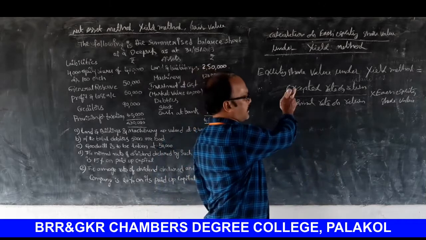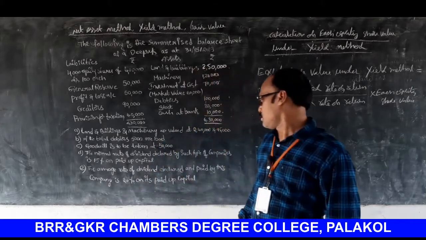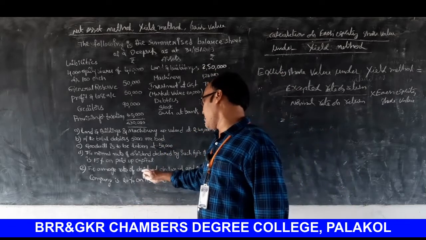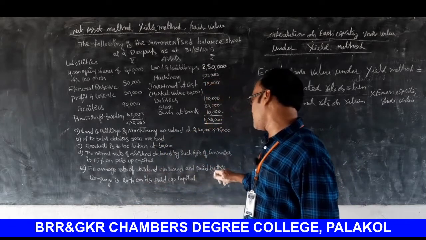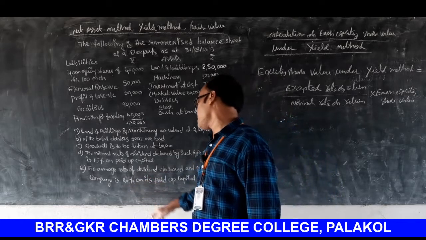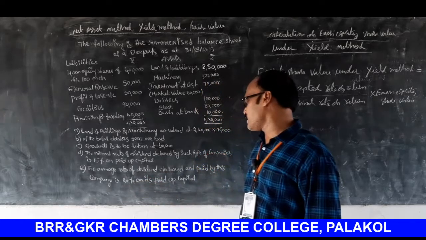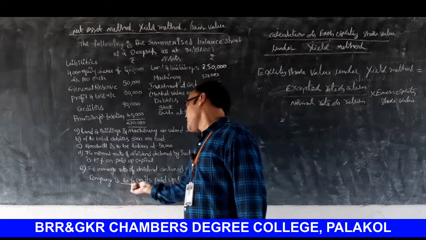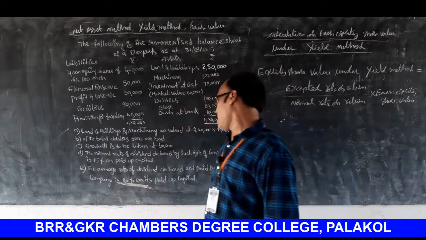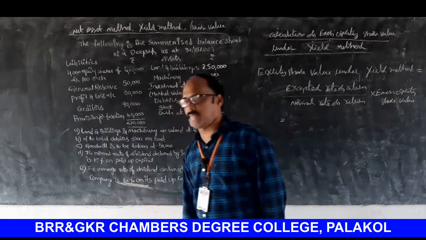So expected rate of return, how much? Look at the board please. The average rate of dividend declared and paid by this company is 20% on its paid up capital. This is called expected rate of return.